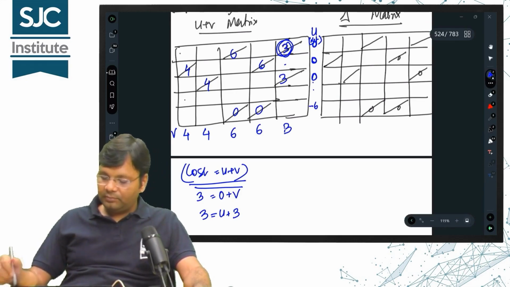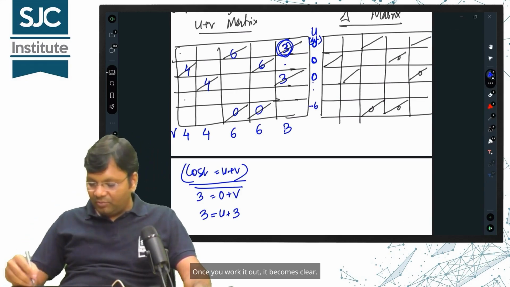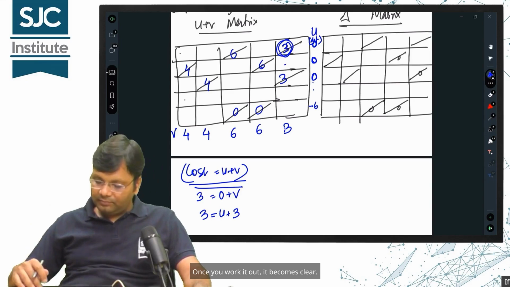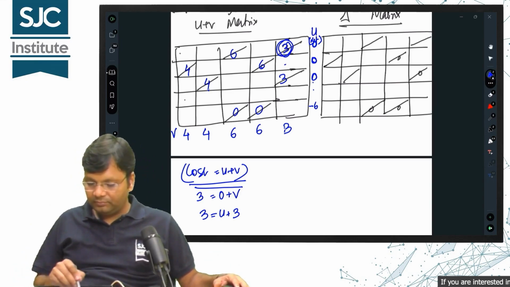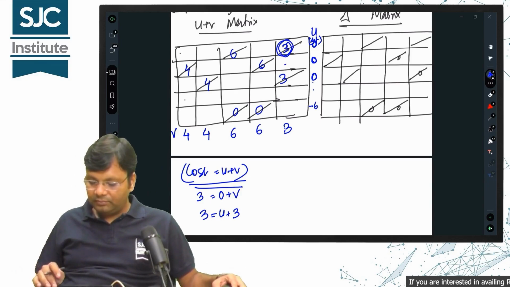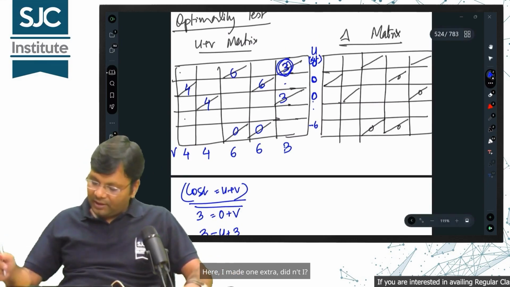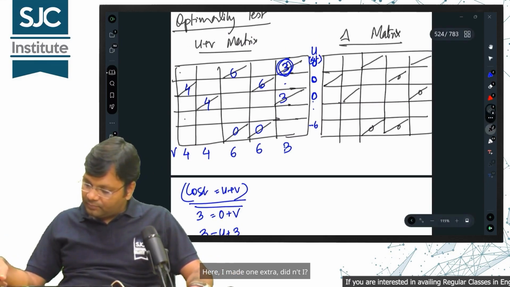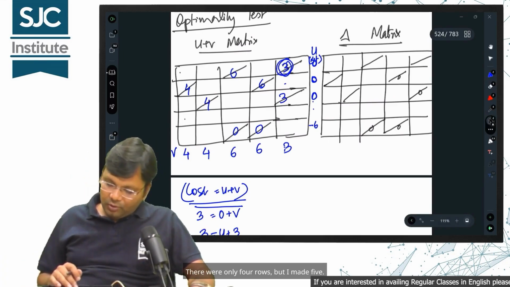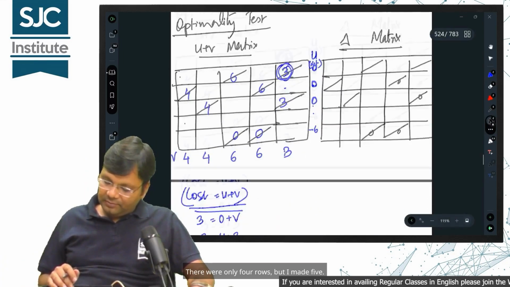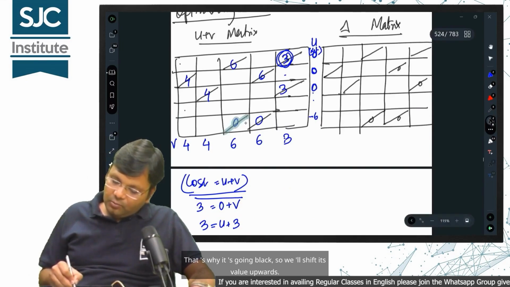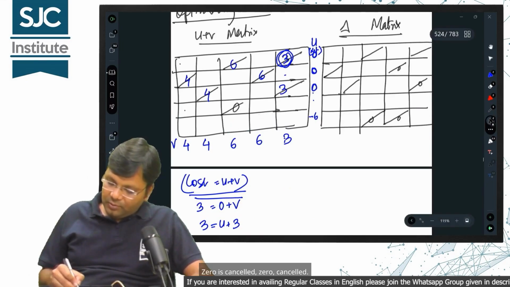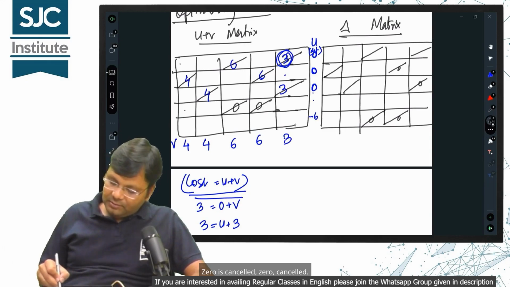So, once you work it out, it becomes clear. Here, I made 1 extra, didn't I? There were only 4 rows, but I made 5. That's why it's going black, so we shift its value upwards. 0 is cancelled, 0 cancelled.